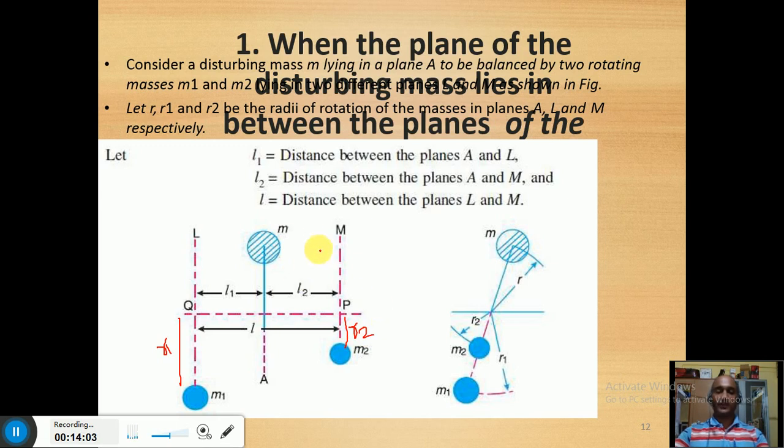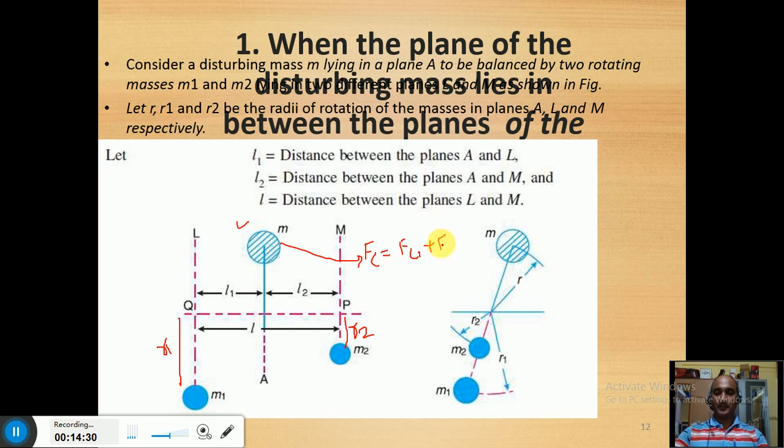First of all, you must know that the centrifugal force due to the unbalanced mass must be counteracted by the centrifugal force developed due to M1 and M2. Let us assume that Fc is due to this M. Fc must be equal to Fc1 plus Fc2.